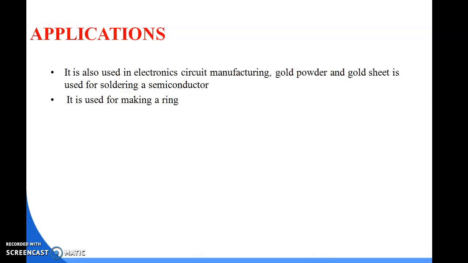So what are the applications? It is used in electronic circuit manufacturing. Gold powder and gold sheet are used for soldering of a semiconductor. If you want to solder a semiconductor, at that time we use gold, because gold is a type of low resistive material. It is also used for making rings. So these are the applications of gold.